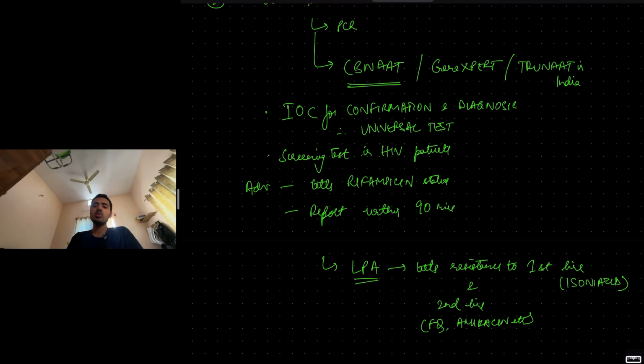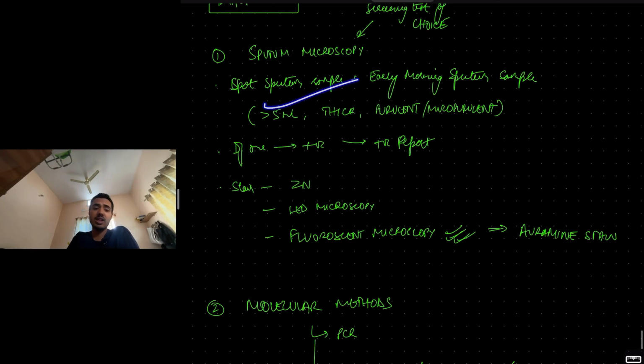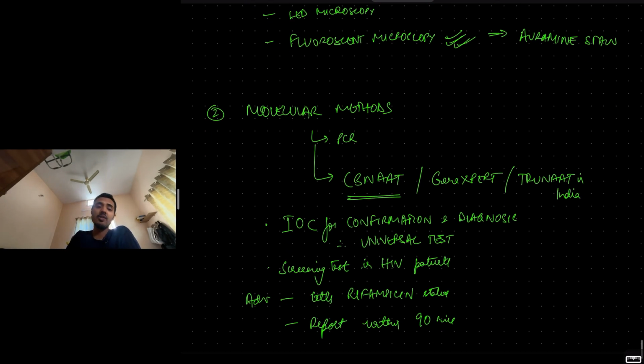Why do we do this? One more reason why we do this, it tells us the status of rifampicin sensitivity. CBNAAT tells us whether the strain is sensitive or resistant to rifampicin. Because if it is sensitive to rifampicin, then you can go for one regimen. If it is resistant, you can go for another regimen. So that is one big advantage. And it gives us a report within 90 minutes. Within 90 minutes, the cycle is complete. You know whether you are TB positive or TB negative. So you can detect Mycobacterium tuberculosis right there. Whereas sputum microscopy can take up to 48 hours, depending on how much laboratory workload is there, etc.